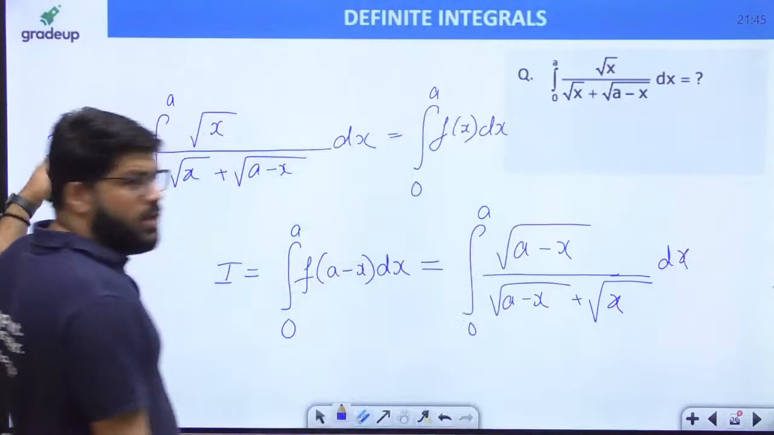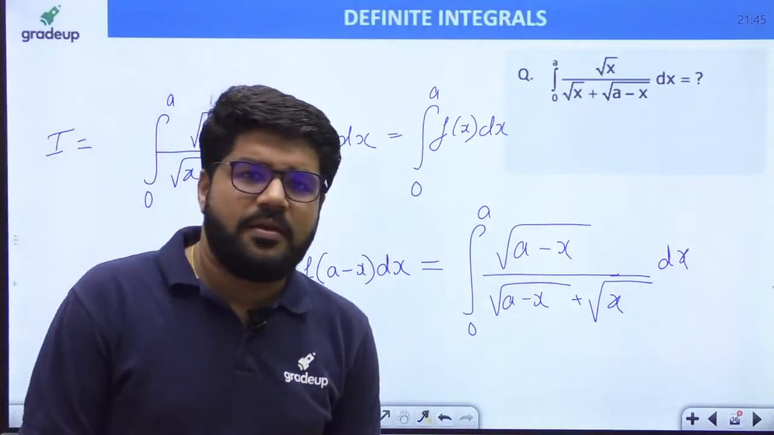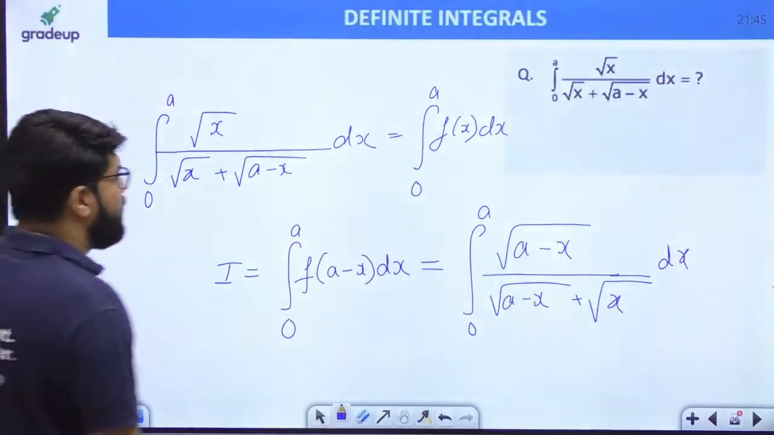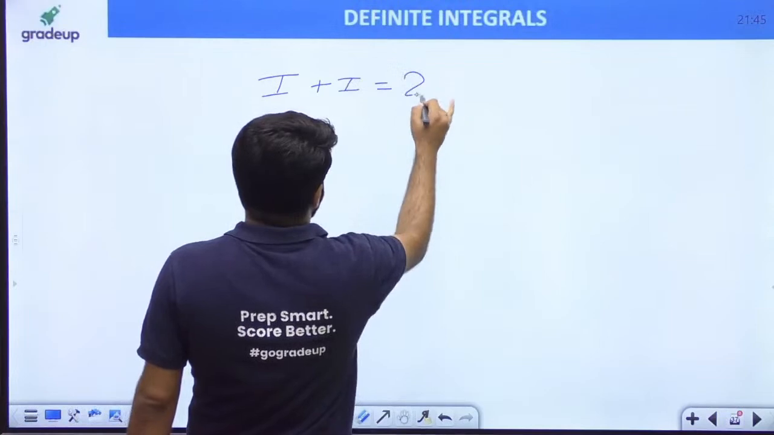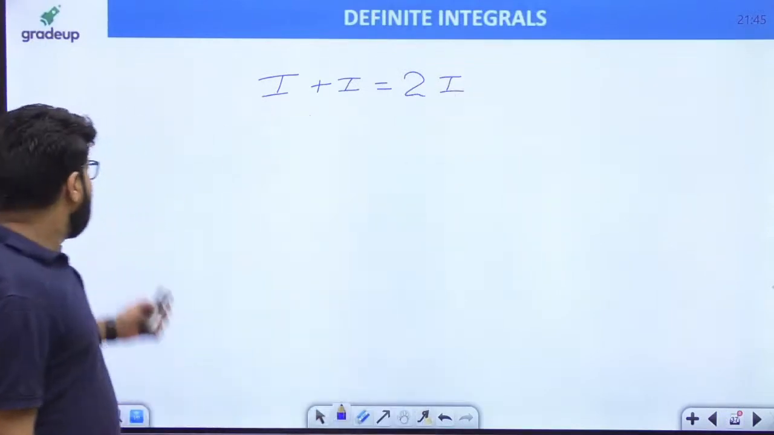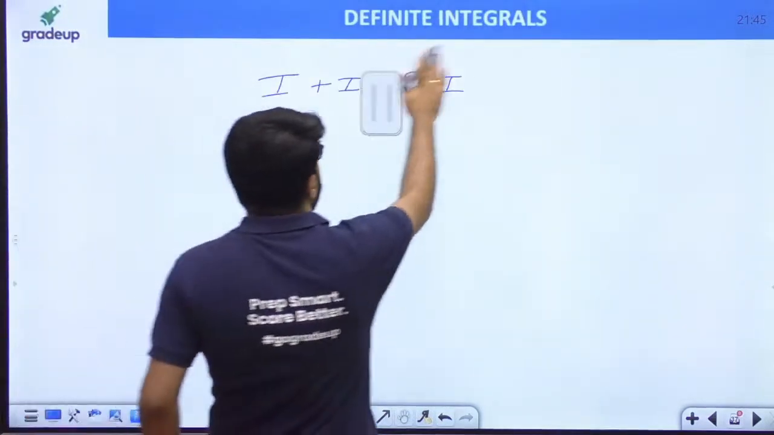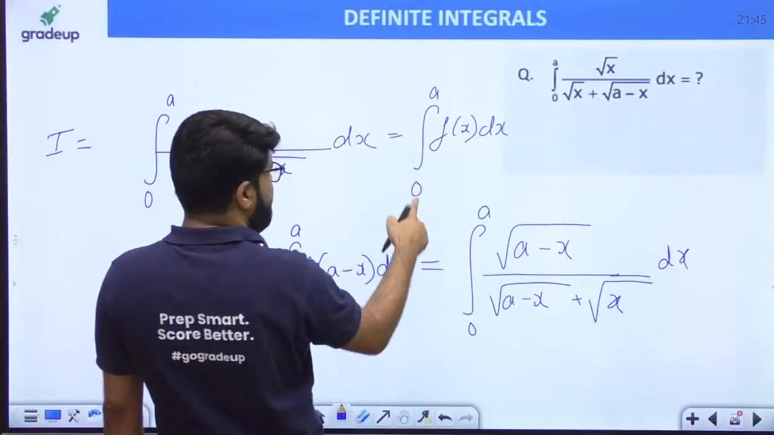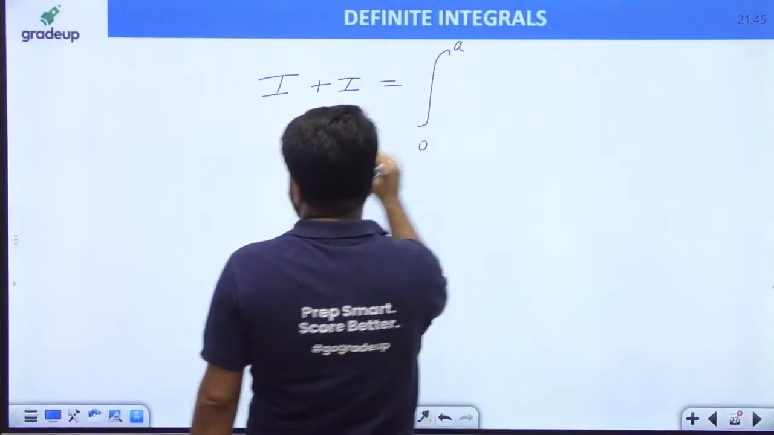Now say this is one of the I and this is another I. When I add both I and I, it becomes 2I, and let us add both the integrals actually. Limits are common, that is why I can add directly.